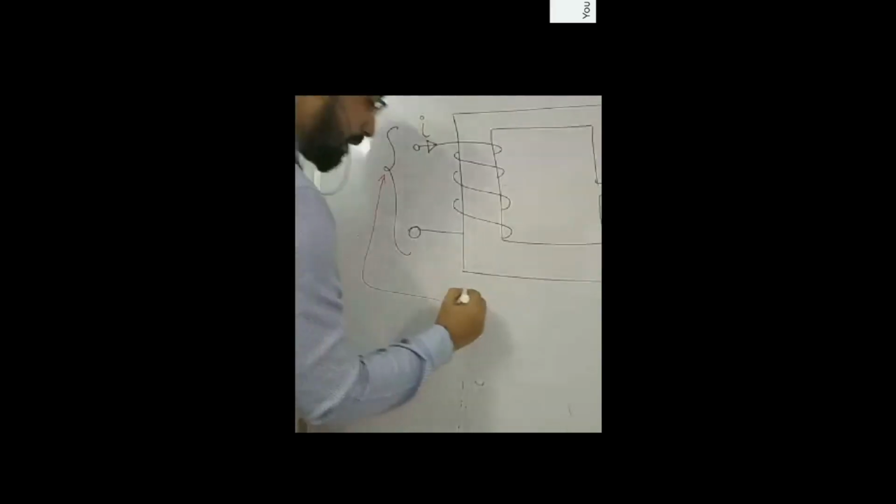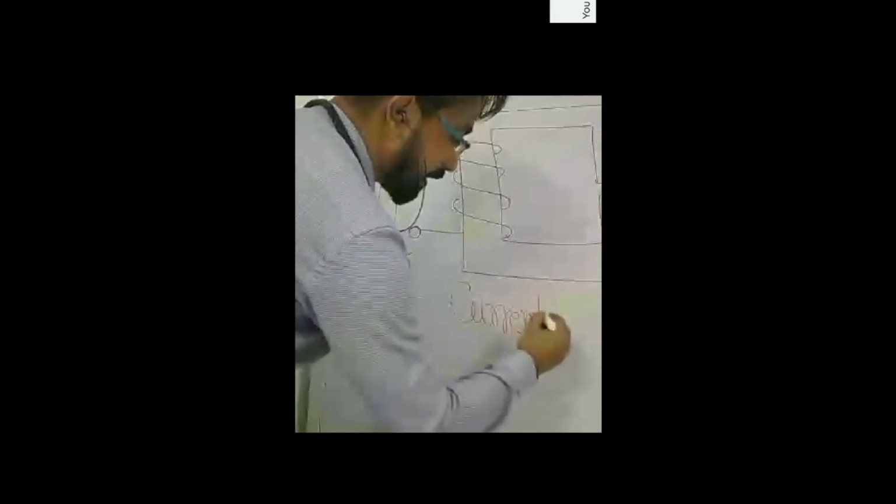This is a current carrying conductor. Now it will behave as a source of magnetic field.